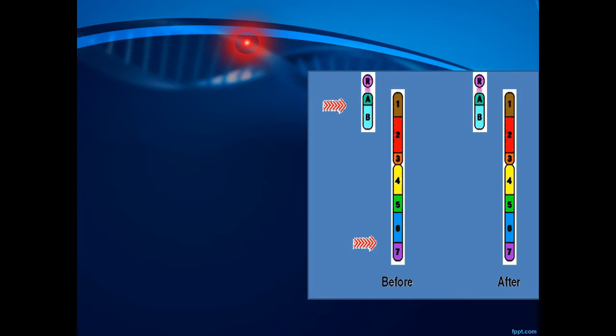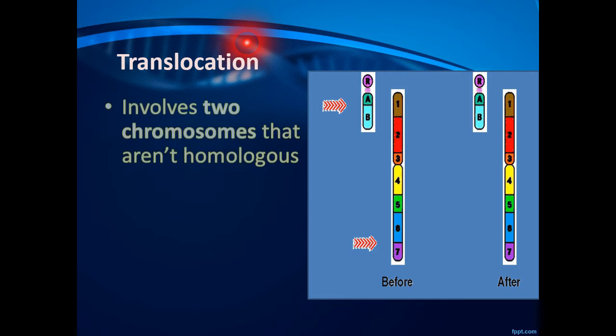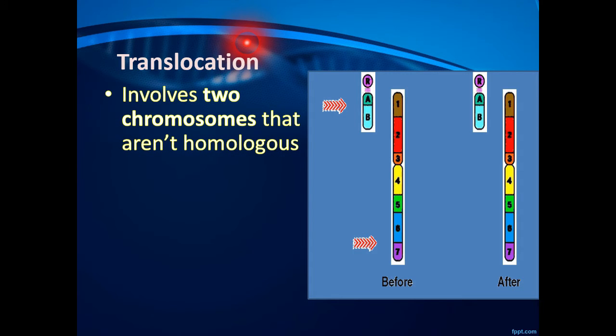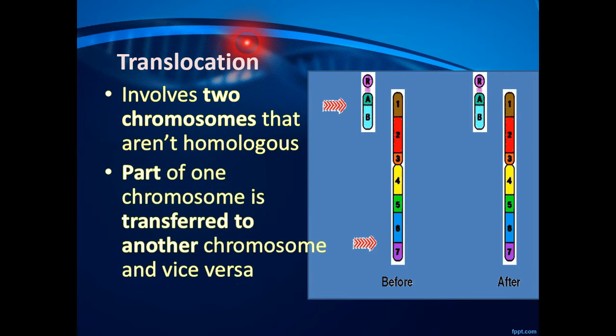The first type of chromosomal mutation is translocation. During translocation, 2 non-homologous chromosomes, or chromosomes that are not from the same karyotypic pairing, exchange genetic information or genetic material. In this case, part of one chromosome is transferred to another chromosome and vice versa.